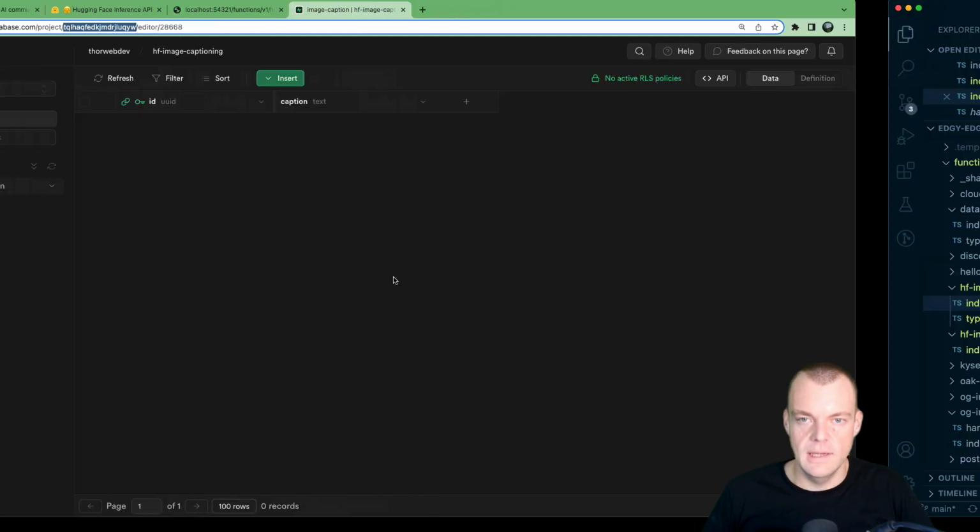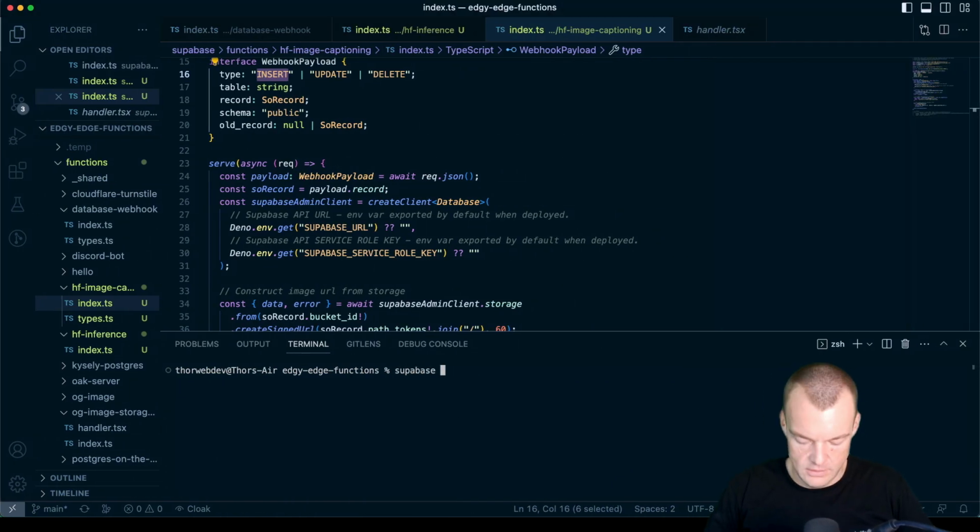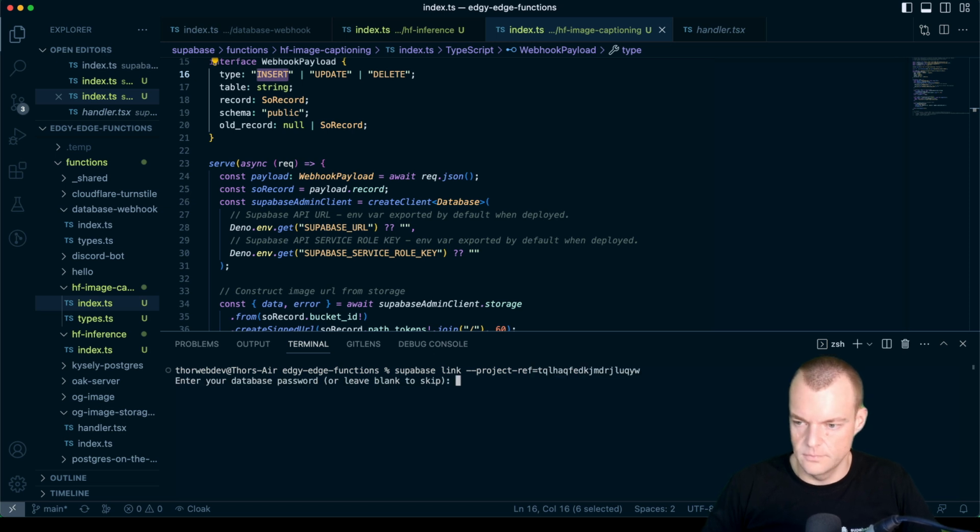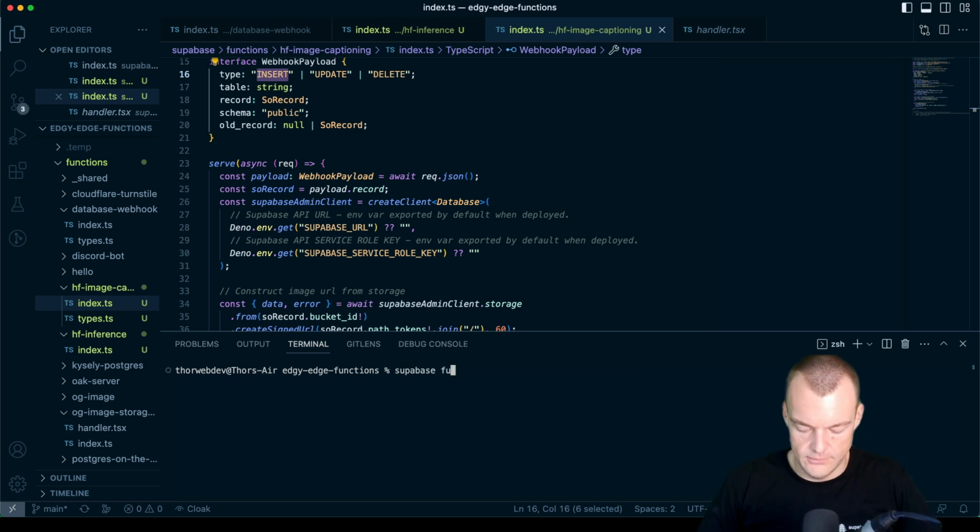So we'll need to link. Supabase link. We'll need to provide our project ref. This is where your database password comes in handy. So save that, access it from your password manager, paste it in, and then we finish Supabase link. And now we can say supabase functions deploy hugging face image captioning.